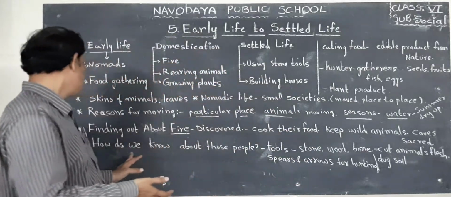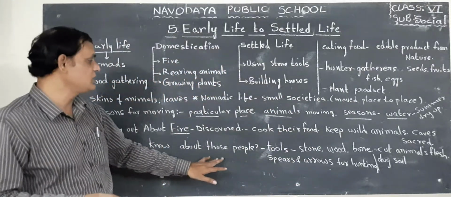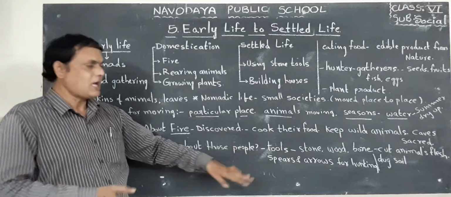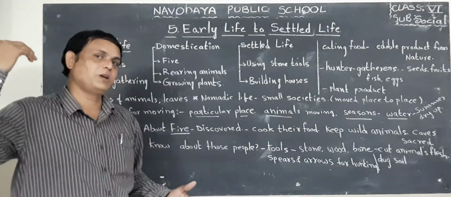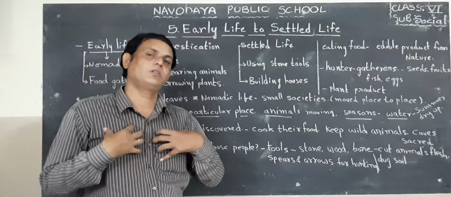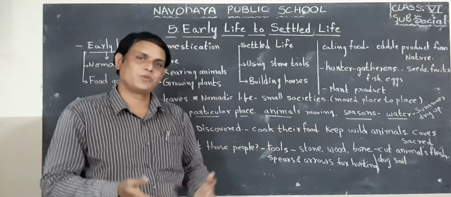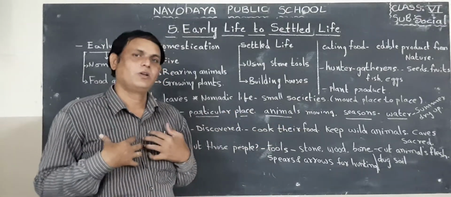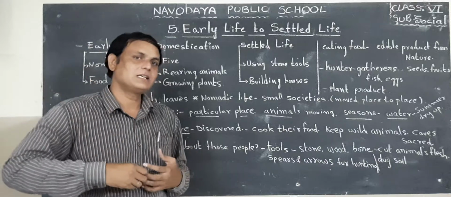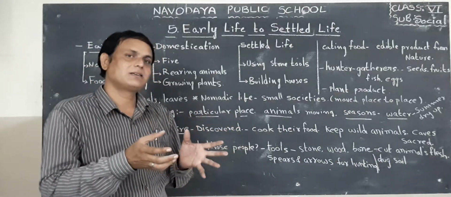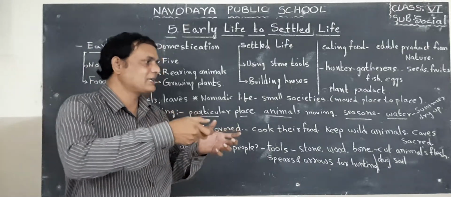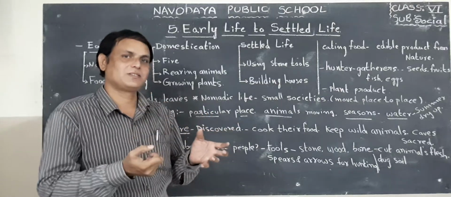Next, students, how do we know about those people? I am telling about ancient people, so how can I know? Because the archaeologists excavated many things.